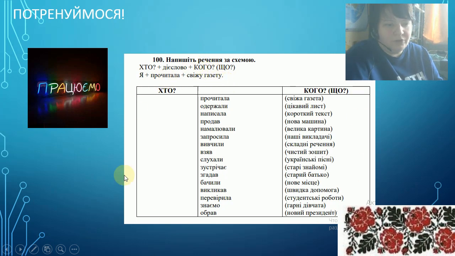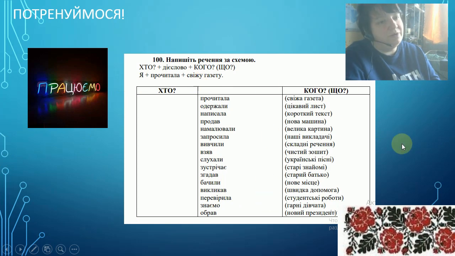So you should do these sentences using this table, using this example, using of course the accusative case. These are in nominative case, but you should change endings to make the correct sentence.